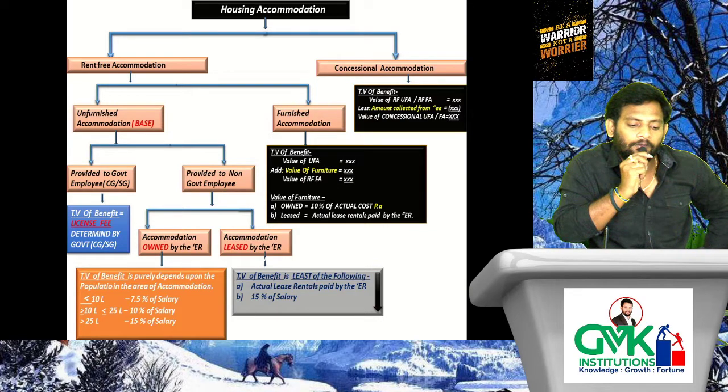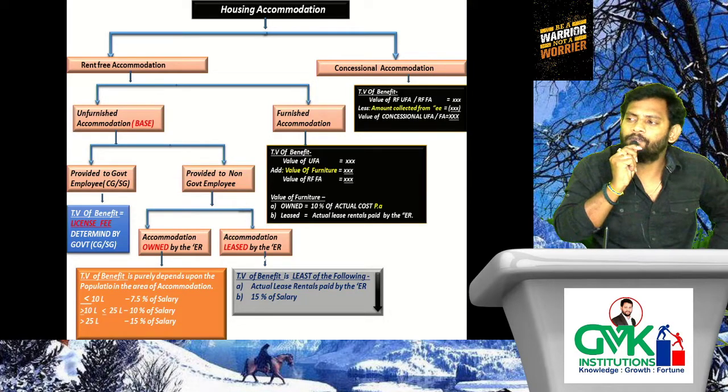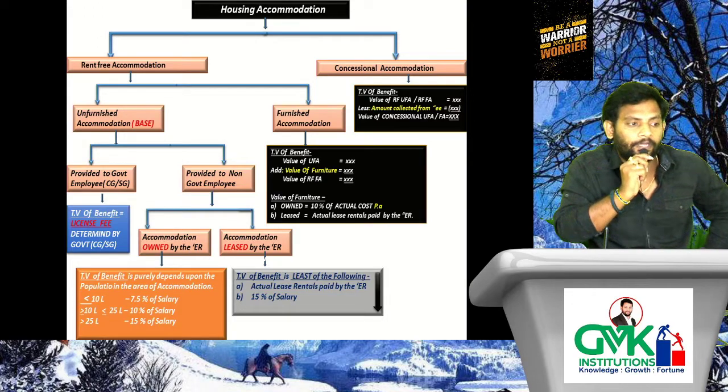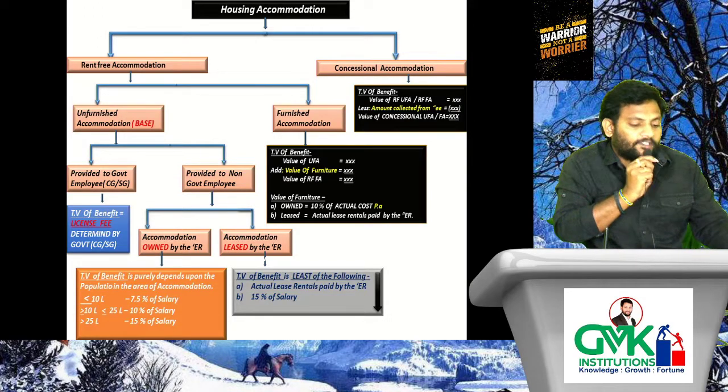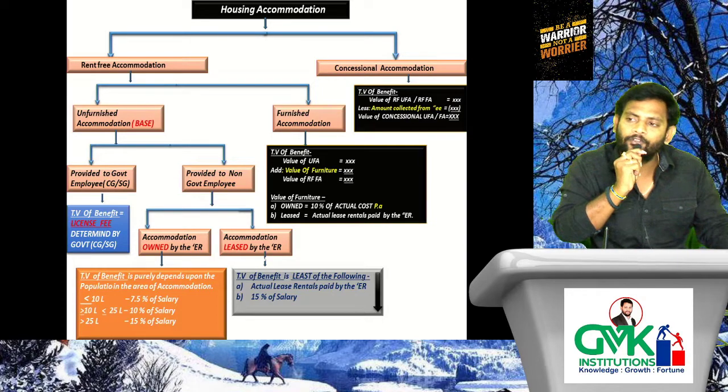To determine the TV of benefit, first determine the value of RFUFA or RFFA by following the previous procedure. Then from that, deduct the amount collected from the employee, and you will get the value of concessional UFA or FA. Very simple. Understood the point? Good. Next, this relates to the procedure to determine the TV of benefit.